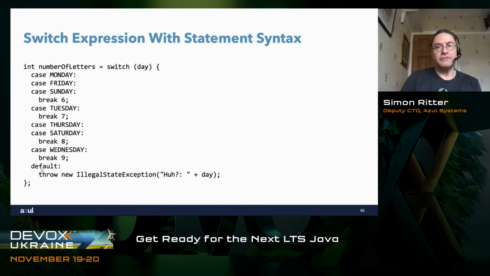You can either break from a switch statement, or you can break from within a loop to a label. What they decided with the way of using this switch expression was to say that they would also use break followed by a number, and that would be the value returned by the switch expression. So case Monday, Friday, Sunday, break 6, Tuesday, break 7, and so on. We'll come back and talk about that in a moment as to whether that's a good idea or not.